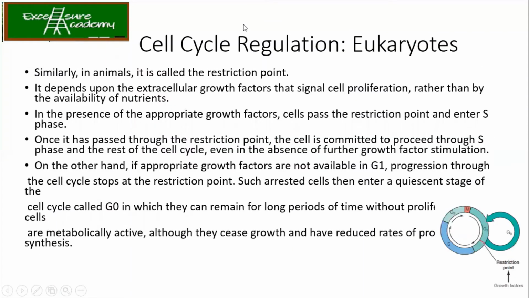Now, similarly, in the case of the animal cell, it is known as the restriction point. Okay, so again, it depends upon the extracellular growth factors. In the presence of the appropriate growth factor, the cell will pass the restriction point and enter the S phase. Now, this repetition बहुत होगा भी यहाँ पे, ठीक है, कि कैसे और किस वजह से G1 to S phase में वो जाएगा. Now, once it passed through the restriction point, the cell is committed to proceed through S.